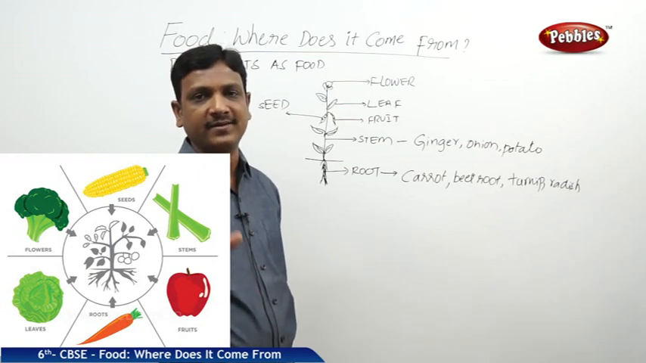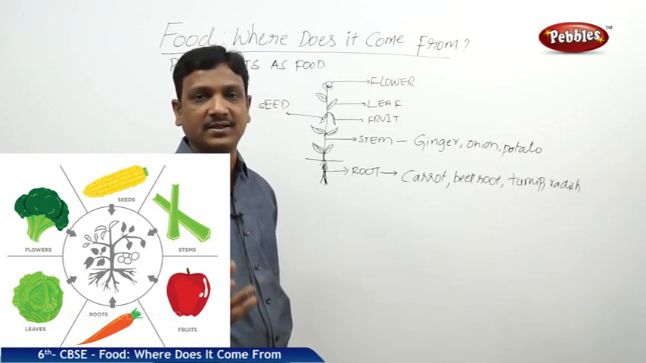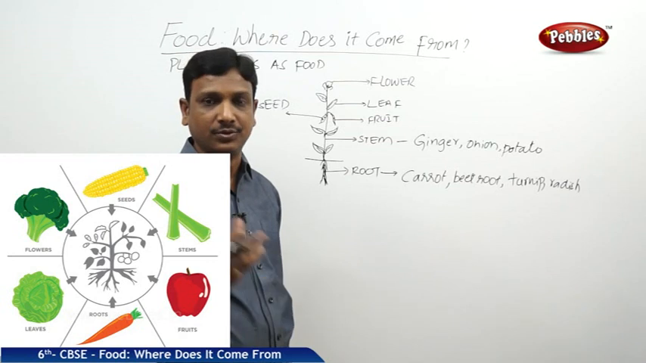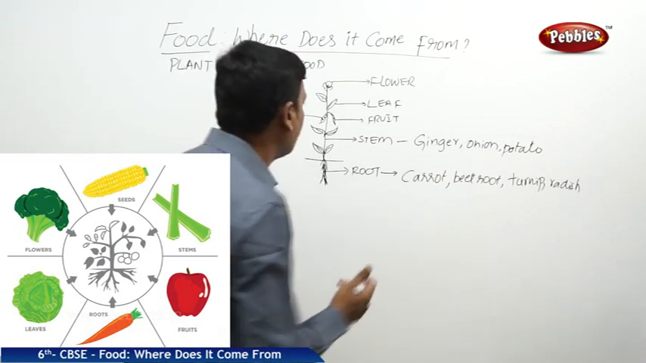Somebody asks you, you are eating potato. Someone asked you, what are you eating? You can say that I am eating a potato. You can say that I am eating a stem. Yes, you are eating a stem. Right? Potato itself is a stem.